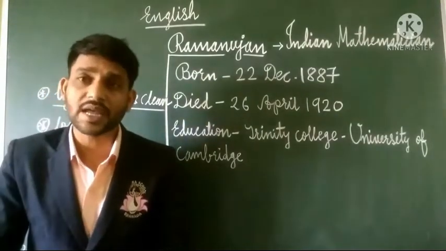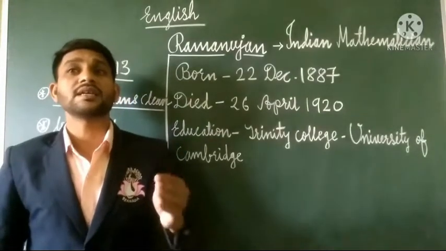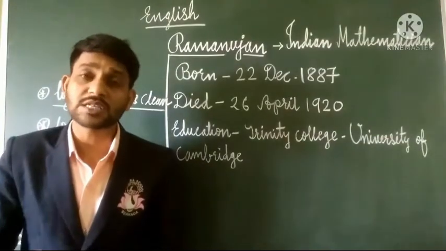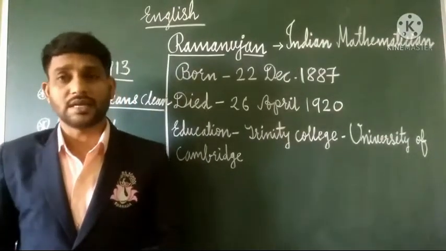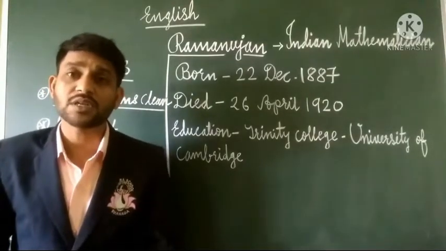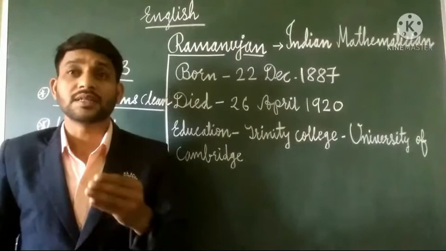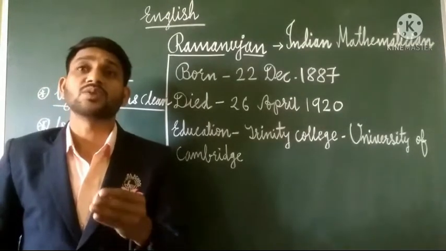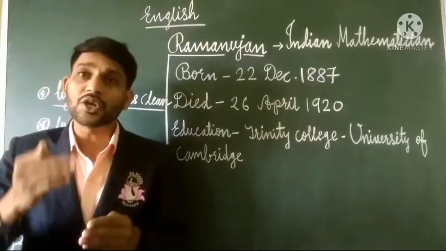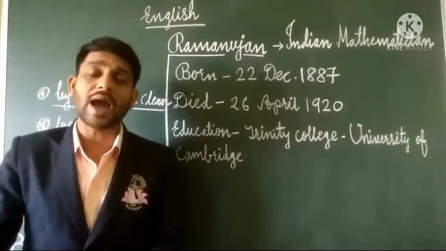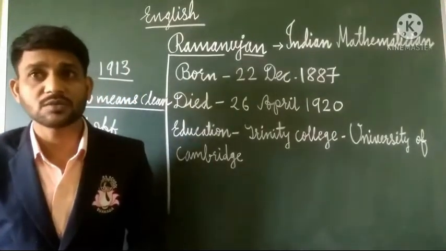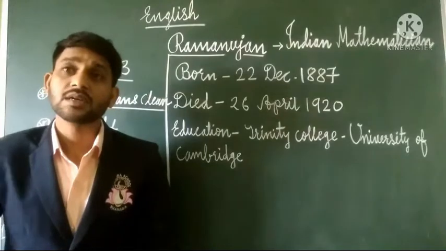And the following day, Hardy went into action: Ramanujan must be brought to England. Hardy decided to bring Ramanujan to England, and money was not a major problem, as Trinity had usually been good at supporting the unorthodox. What does unorthodox mean?